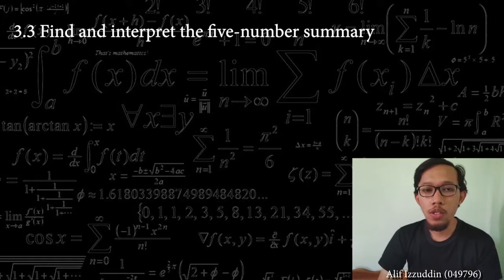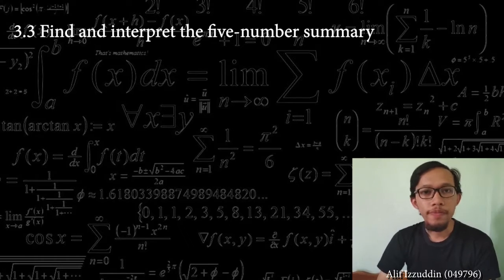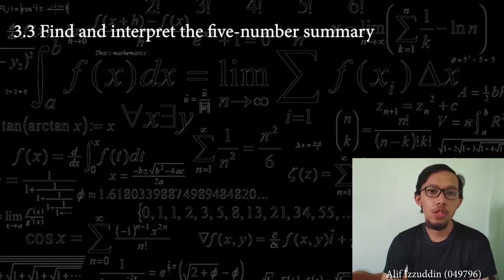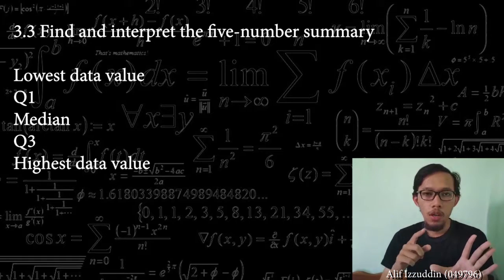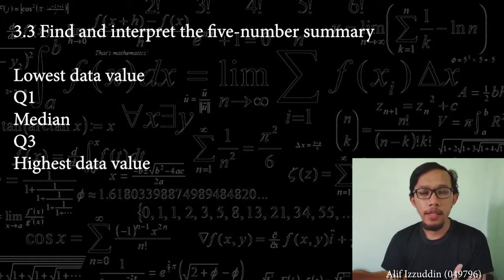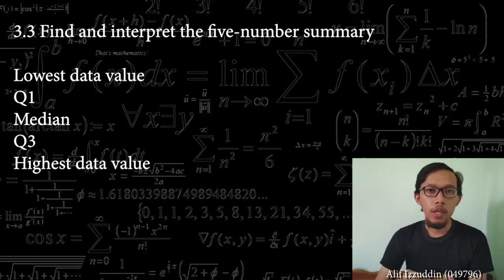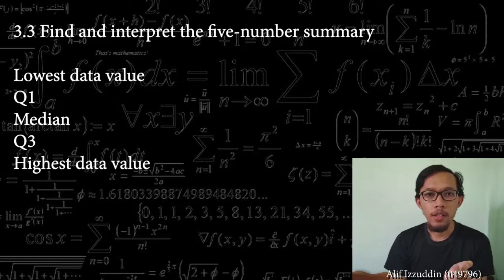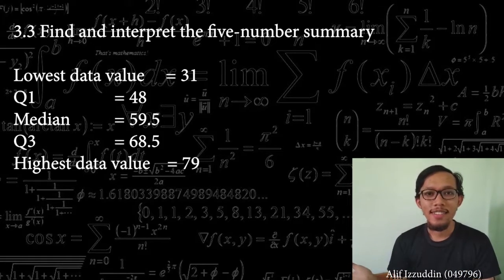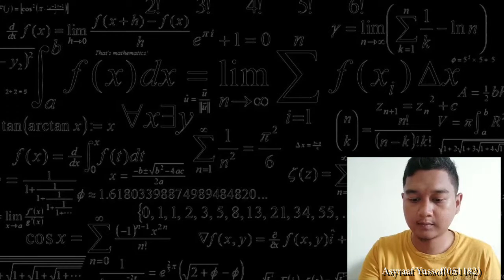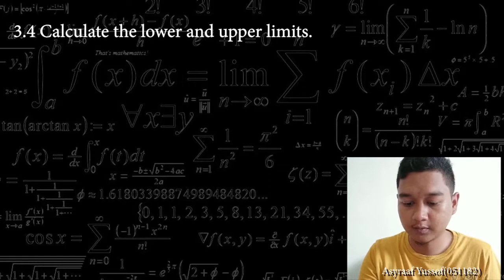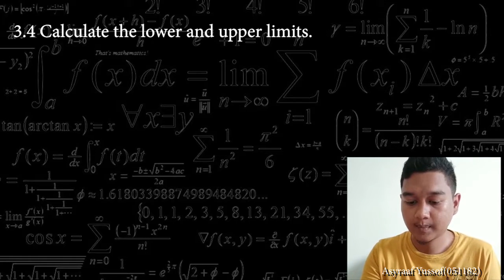Then we go through to question 3.3, where we need to obtain the 5 number summary. The 5 number summary is the lowest value of the data, quartile 1, median, quartile 3 and the highest value of the data, like this. Okay, that's all from me. Thank you. Now I will talk about question 3.4, which is outlier.